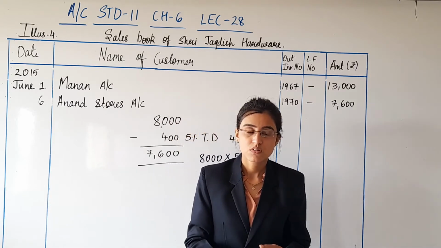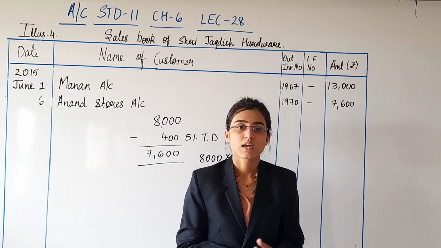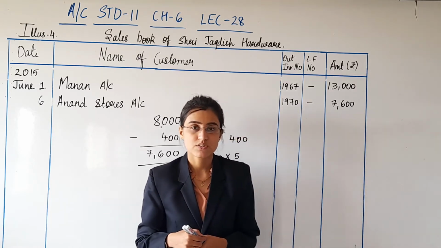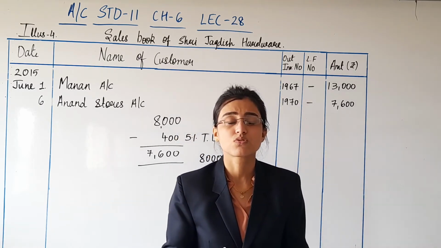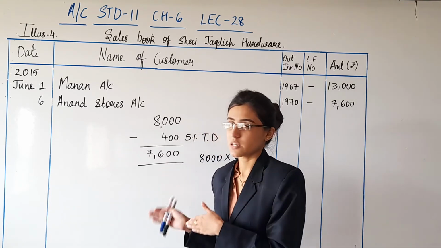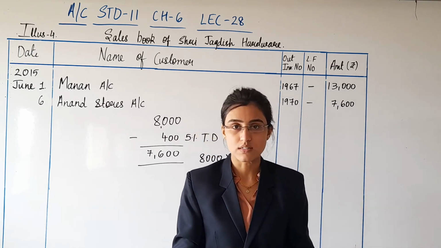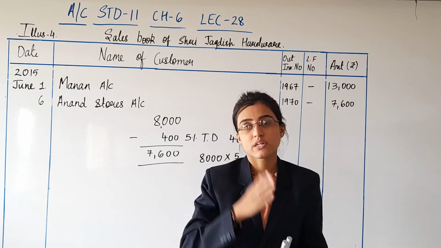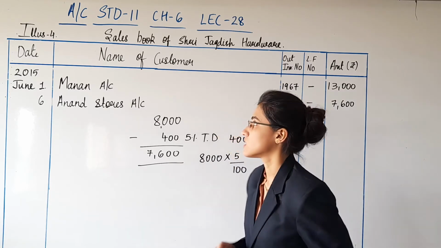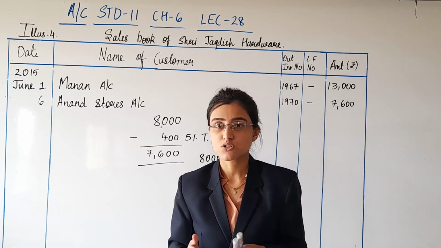So as you know, the transactions about sale of assets cannot be recorded in sales book. You have to record the transactions related to goods only. Yes, no other transactions can be recorded in sales book. Now machine is a fixed asset, or you can say non-current asset. Yes, so the sale of machinery will be recorded in journal proper and not in the sales book. Yes, because it has nothing to do with sales of goods.